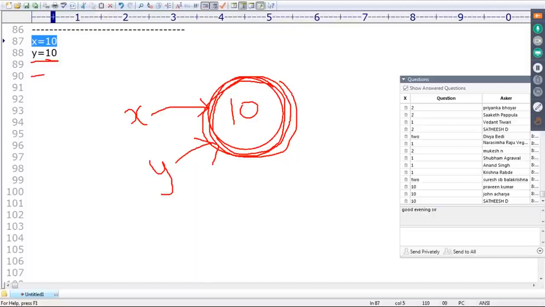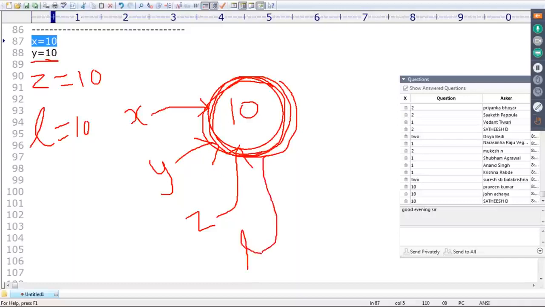Tomorrow, if I take z is equal to 10, then z is also pointing to the same object. If I take L is equal to 10, L is also pointing to the same object. If the same content is required repeatedly, it is not recommended to create separate objects. We can create only one object and all the references are shared. The biggest advantage is that performance is improved and memory utilization is saved.